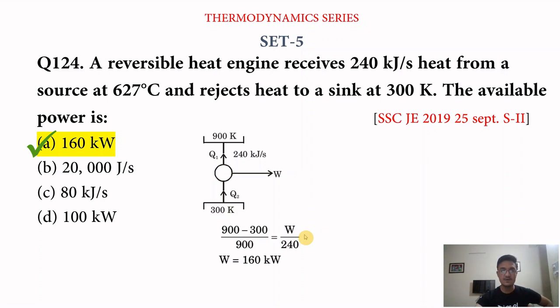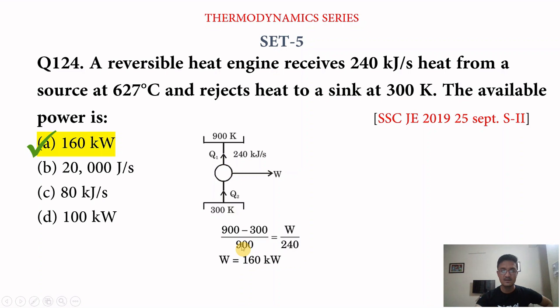Efficiency is equal to work done divided by Q1. Always remember that efficiency is equal to work done divided by Q1. We know how to calculate efficiency: this is T2, this is T1, because this is a reversible cycle.